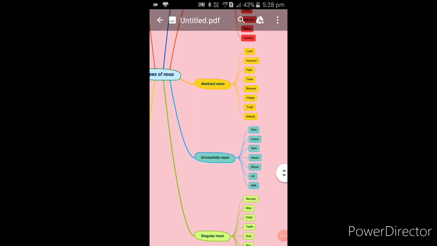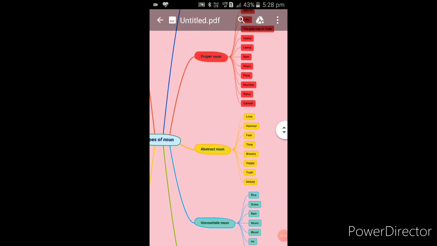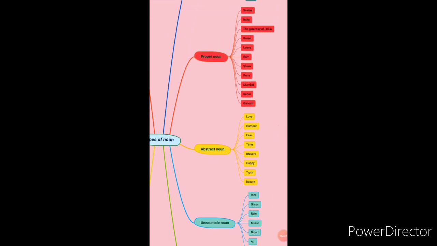Next, abstract noun. In abstract nouns, we see love, humor, fear, time, bravery, happy, truth, beauty, courage. These are examples of abstract nouns. Next type, we see proper noun. In proper nouns we see the examples: Seema, India, the Gateway of India, Reena, Leena, Ram, Sham, Pune, Mumbai, Rahul, Ganesh.